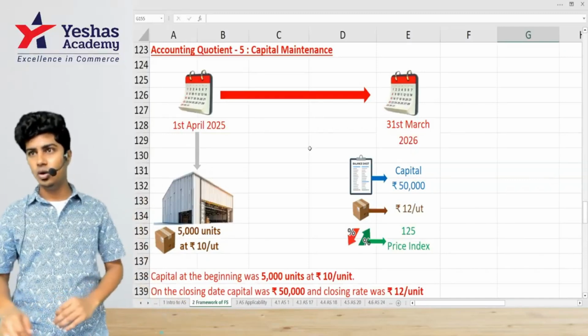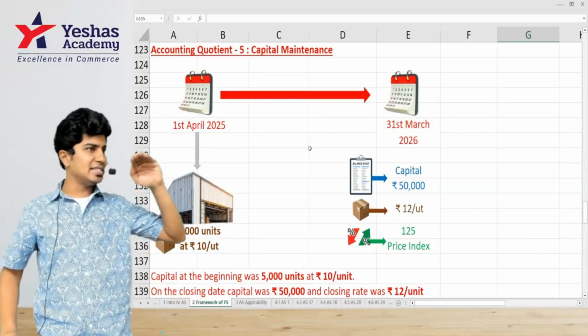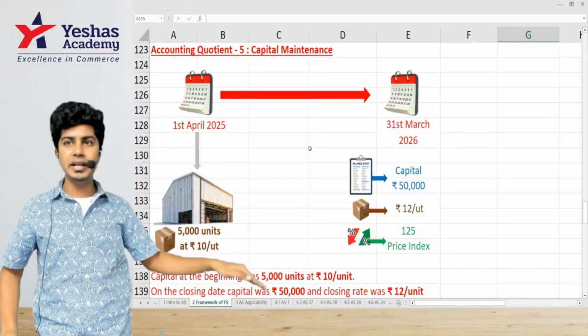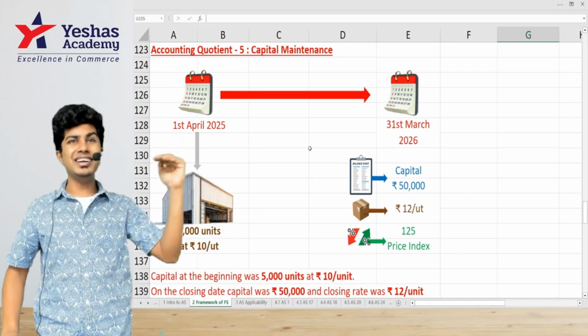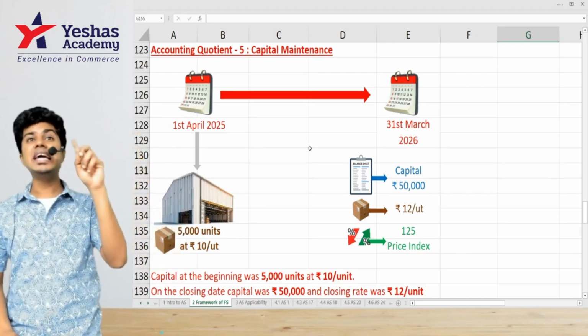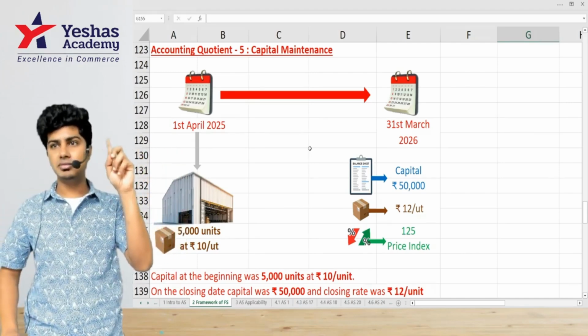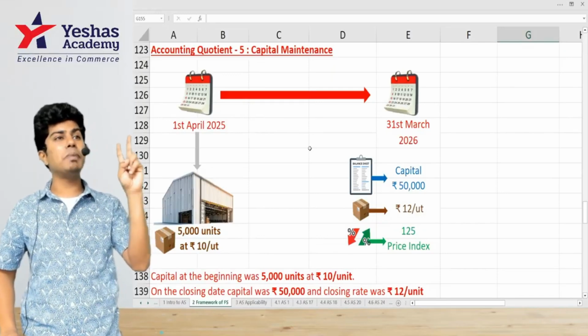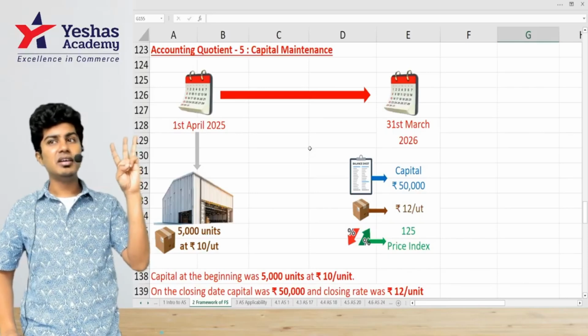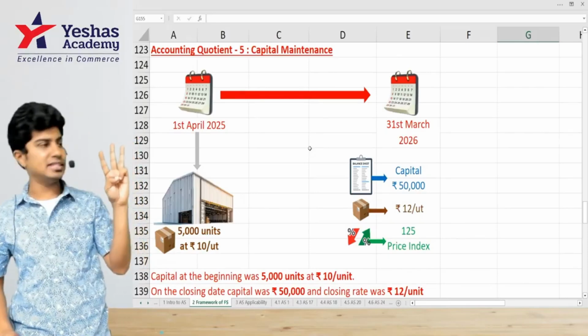Like we discussed a while ago, capital has to be maintained in such a way that the business does not deplete or decrease. It should be maintained at the same level. This can be done under three methods. First one, historical cost method. Second one, current purchasing power method. Third one, physical capital method.